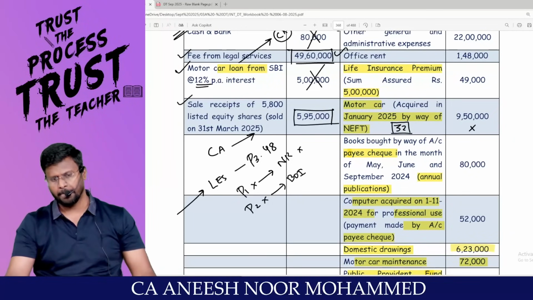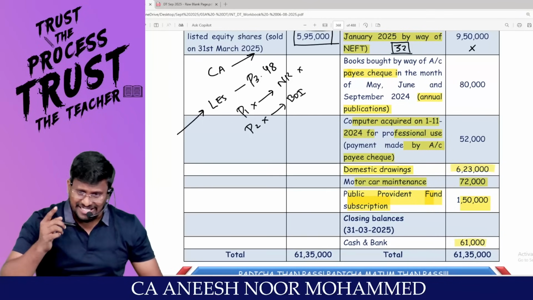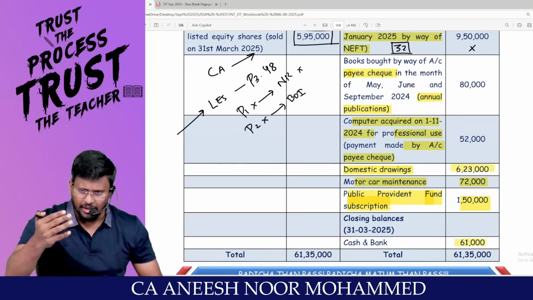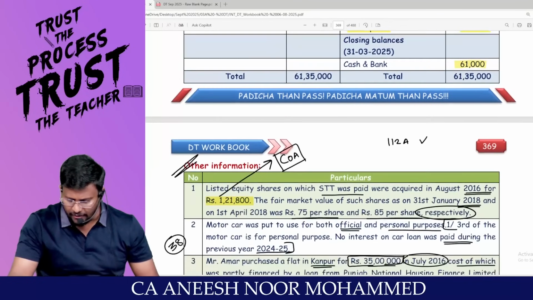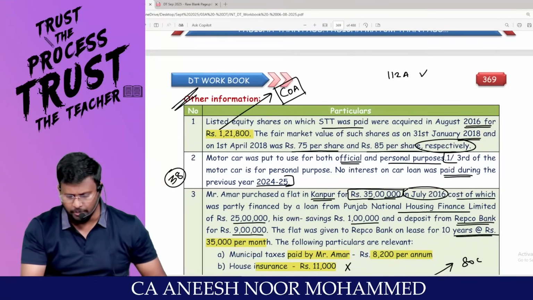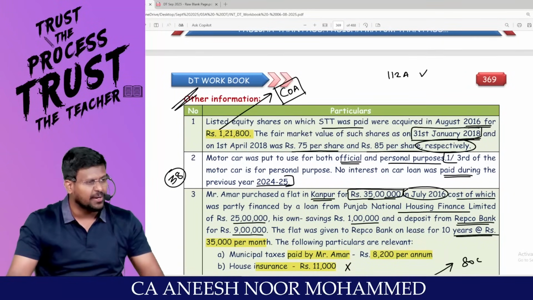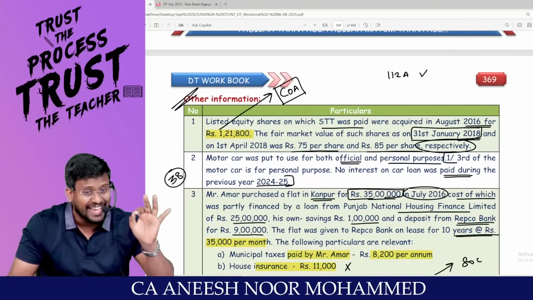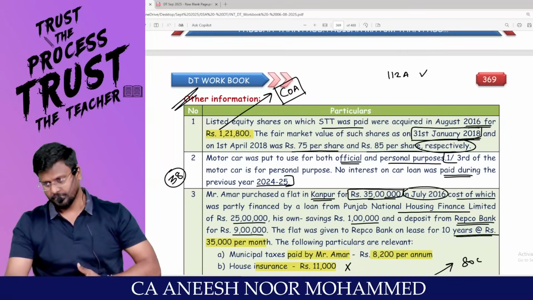Accept it. Sir, if you acquired a listed share before the amendment date, what is the amendment date? When did they acquire it? 2016. What is the relevant date for the listed share? 31st January 2018. 31st January 2018 is the relevant cutoff date for the listed share.